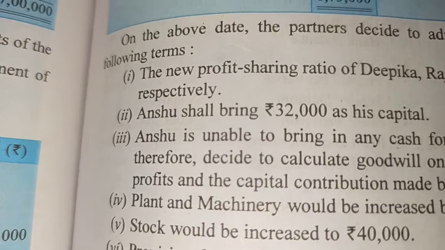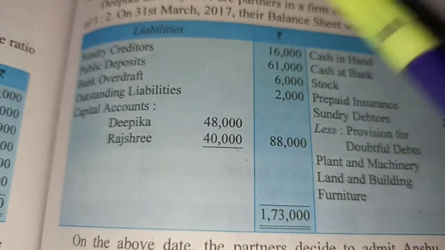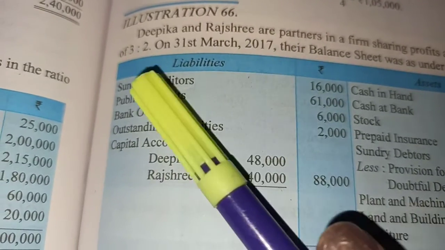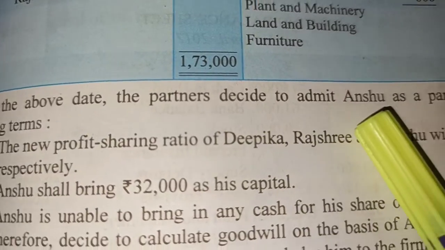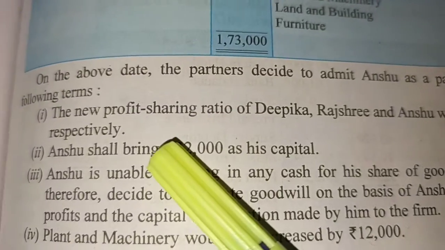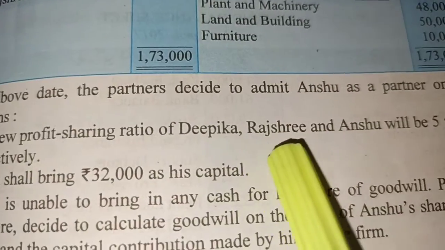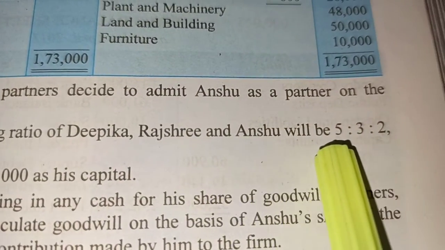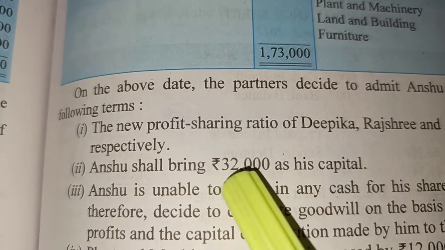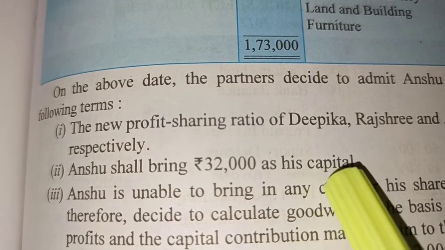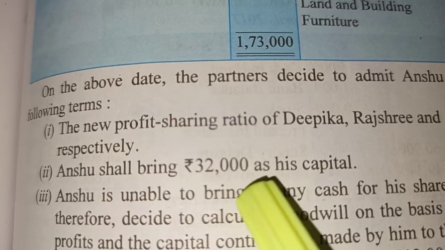On the above date, the partners decide to admit Anshu. Deepika and Rajshri are the two partners with 3:2 share. They decide to admit Anshu as a new partner on the following terms. The new profit sharing ratio of the three partners, Deepika, Rajshri and Anshu will be 5, 3 and 2. Anshu shall bring 32,000 as his capital. The capital brought in by Anshu will be rupees 32,000.